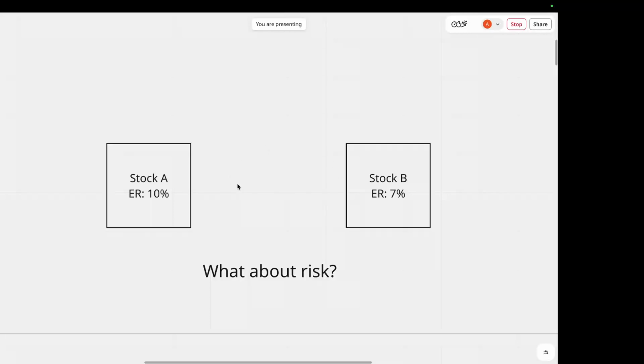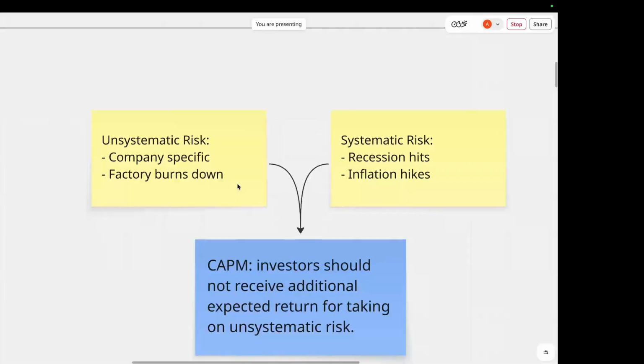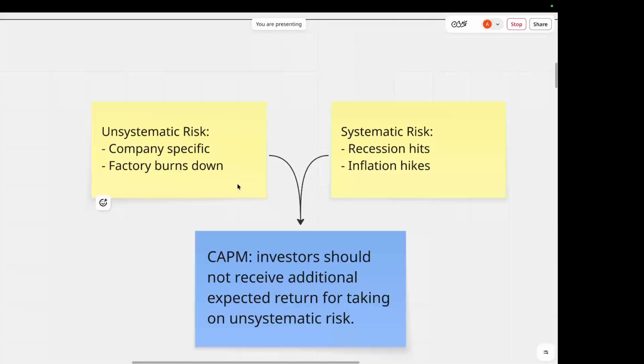The basic idea is remarkably simple. An investor should only be compensated for the risk that cannot be diversified away. And this distinction is fundamental in finance. Looking at systematic and unsystematic risks, these are the two main components giving rise to the CAPM model. So imagine you own shares in a single company, but then that company could have a terrible CEO. You could lose an important customer, or its factory could burn down. These are examples of company-specific or unsystematic risk.